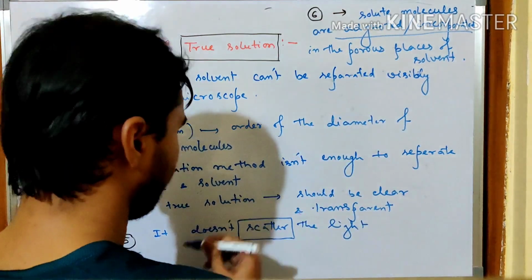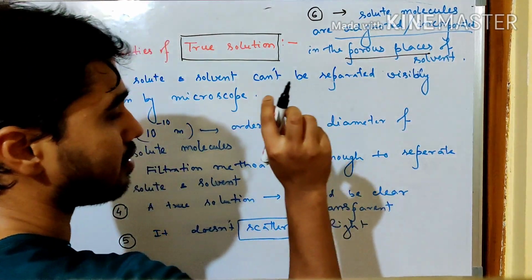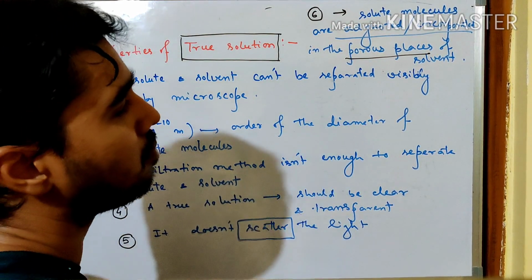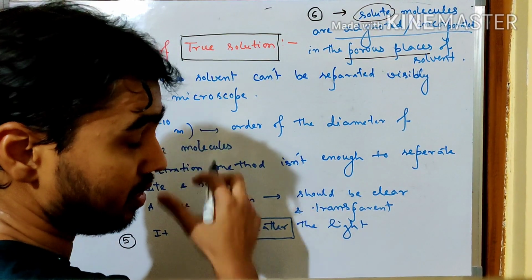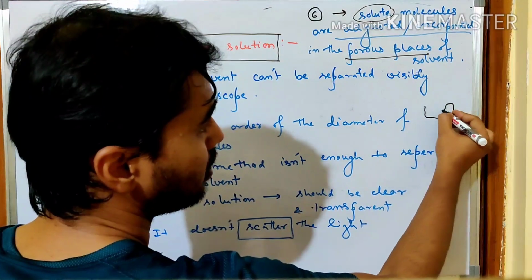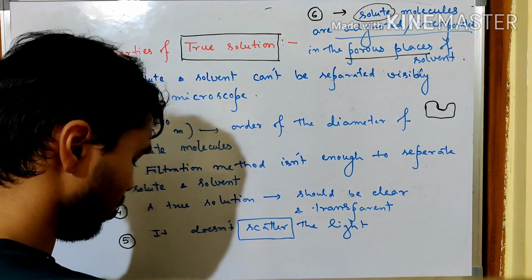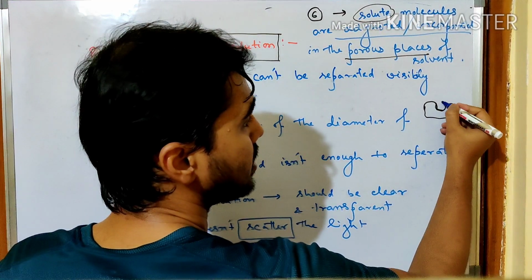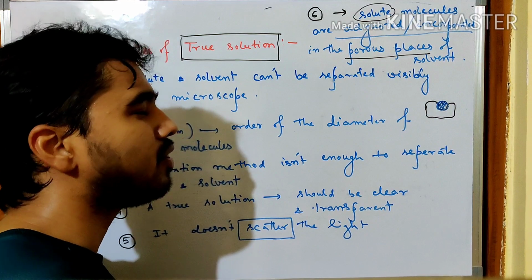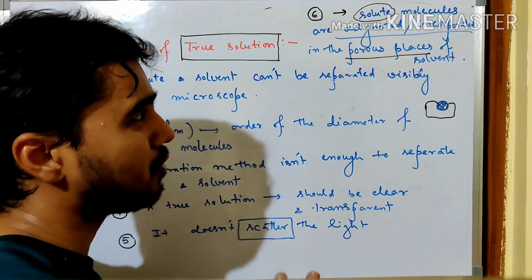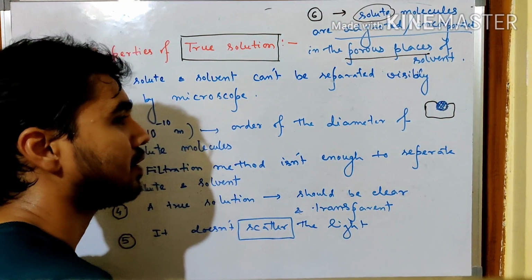What does it mean? Porous places means there are some vacant places within the solvent molecules, and solute molecules are adjusted into that vacancy. Suppose this is a solvent molecule, it may be the case that there is a porosity, you can see this region. So solute molecules are basically adjusted into that vacant space. Details of it we are going to understand in +2 only, but for the time being we have to understand that solute particles are adjusted into the porous places of the solvent.